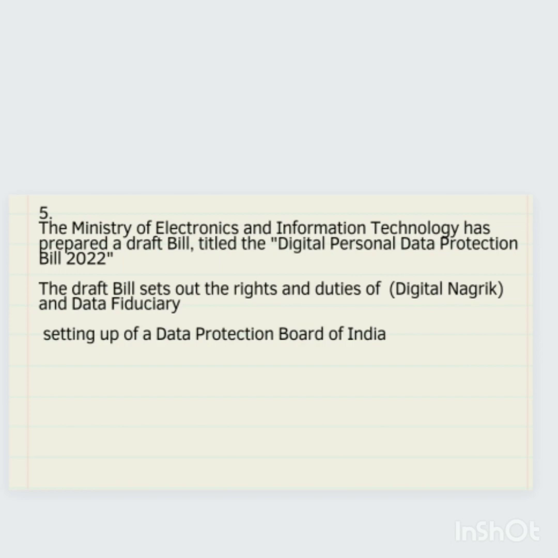Now the Ministry of Electronics and Information Technology has prepared a draft bill titled the Digital Personal Data Protection Bill 2022, and it has invited feedback from the public as a part of its public consultation exercise. Now the bill sets out rights and duties of both the digital Nagrik, that is you and me, the citizen, and the obligation of the digital fiduciary, that is the person or the app or the company or the e-commerce site that actually collects the data.